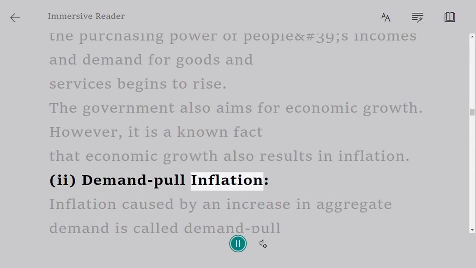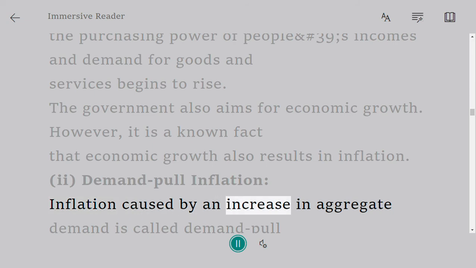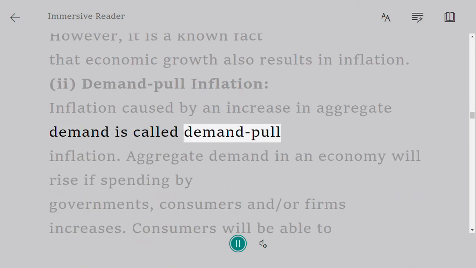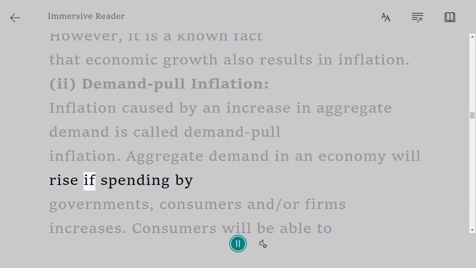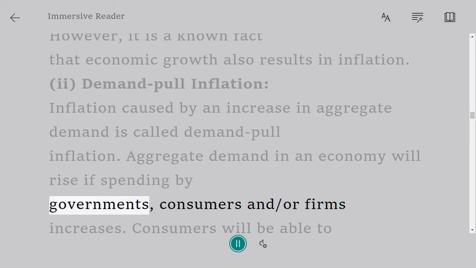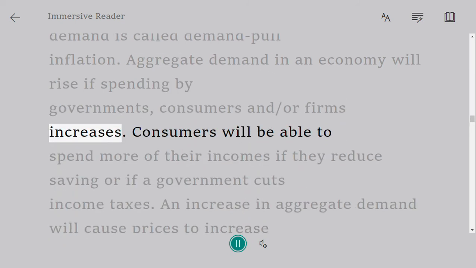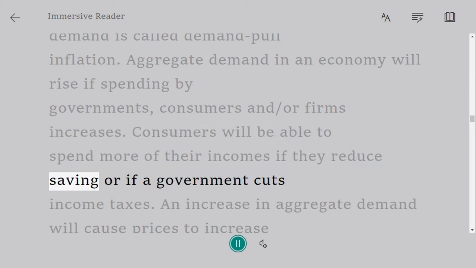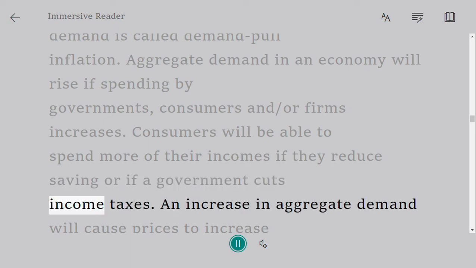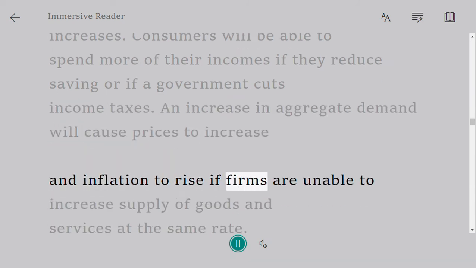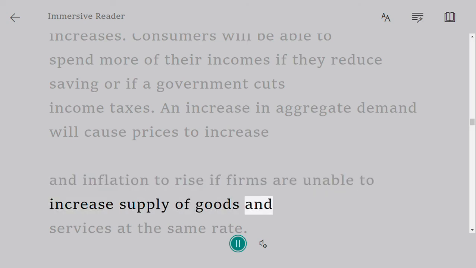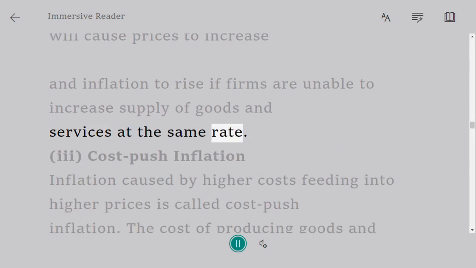2. Demand pull inflation. Inflation caused by an increase in aggregate demand is called demand pull inflation. Aggregate demand in an economy will rise if spending by governments, consumers, and/or firms increases. Consumers will be able to spend more of their incomes if they reduce saving or if a government cuts income taxes. An increase in aggregate demand will cause prices to increase, and inflation to rise, if firms are unable to increase supply of goods and services at the same rate.